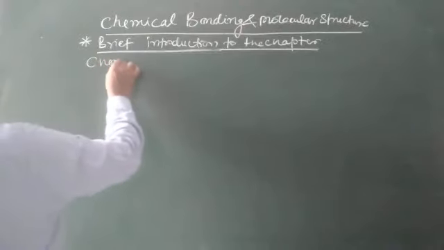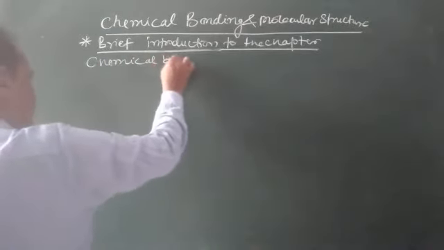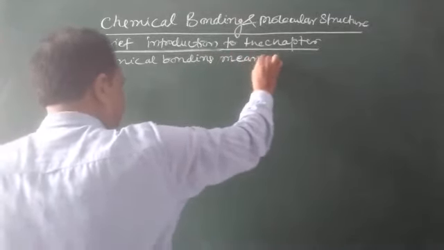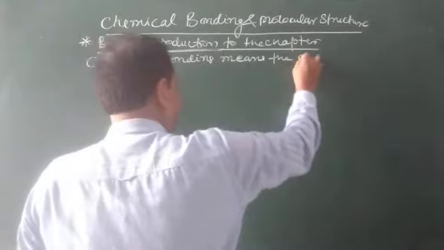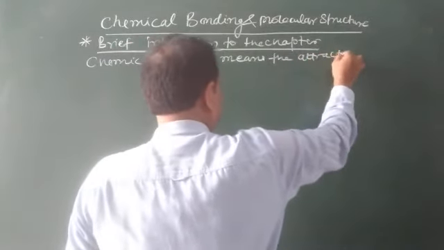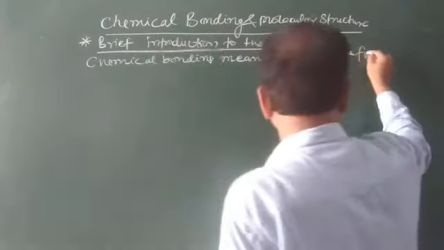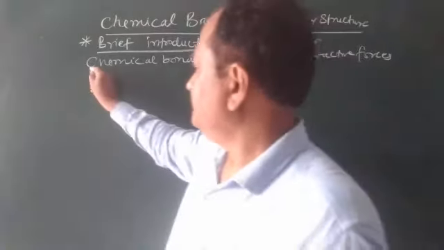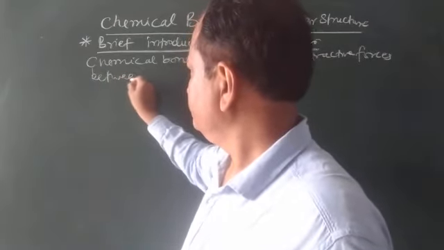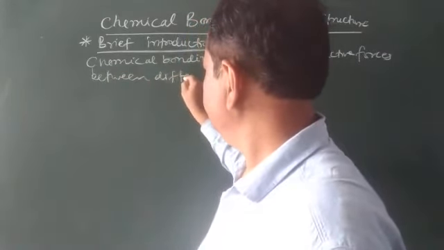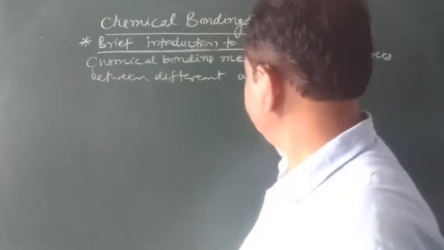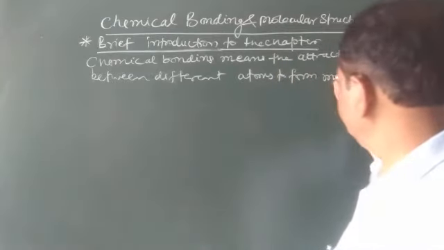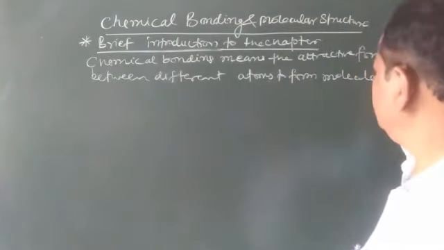So chemical bonding means the attractive forces. These are actually the forces of attraction, attractive forces between different atoms to form a molecule or molecules.